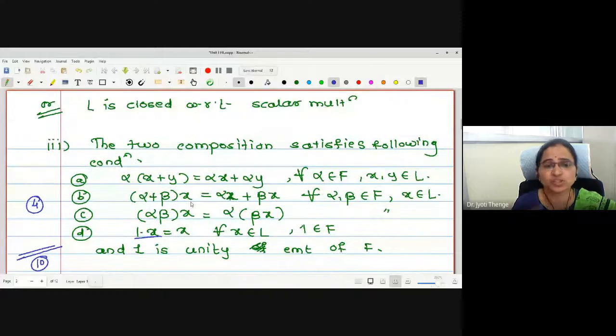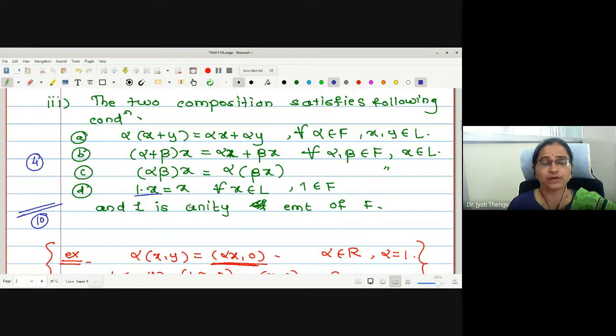Therefore, an algebraic structure with 2 operations, addition and scalar multiplication, satisfying these 10 conditions is called a vector space. The word space in mathematics is very clear. It is an algebraic structure equipped with some operations satisfying certain conditions. Group we have studied, ring we have studied. Now we have come to this concept of vector spaces.